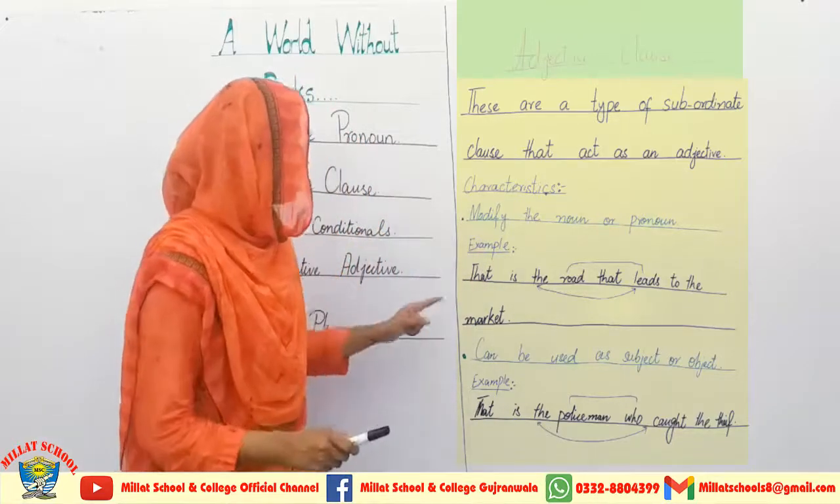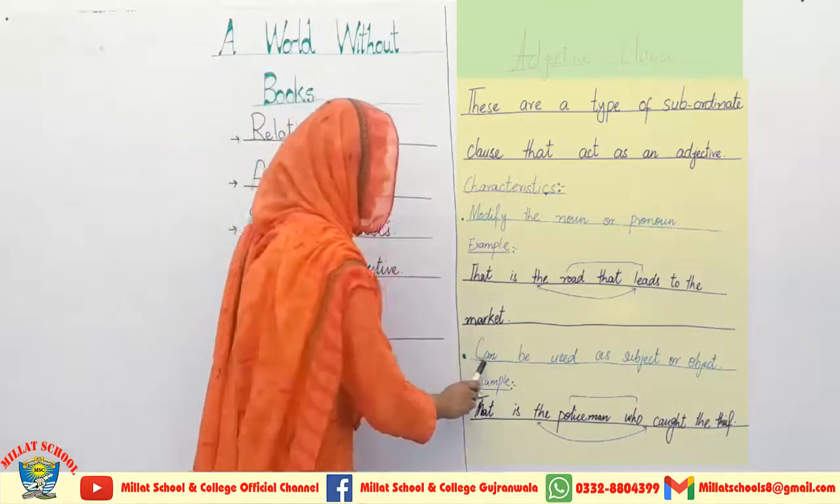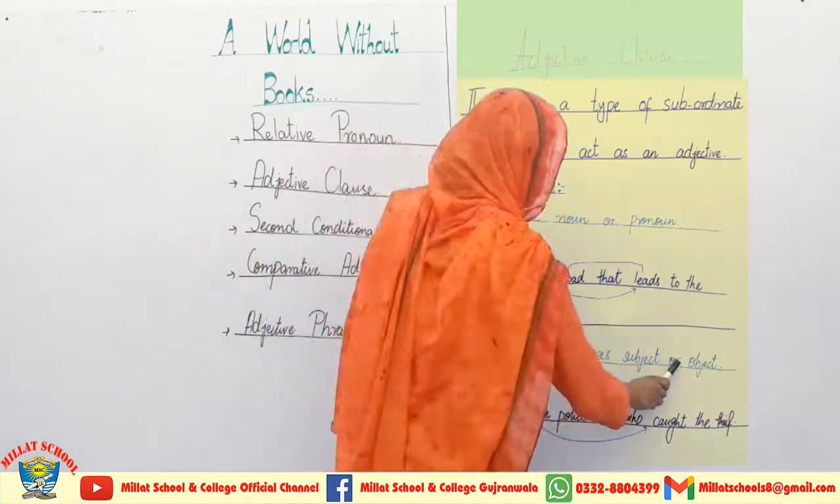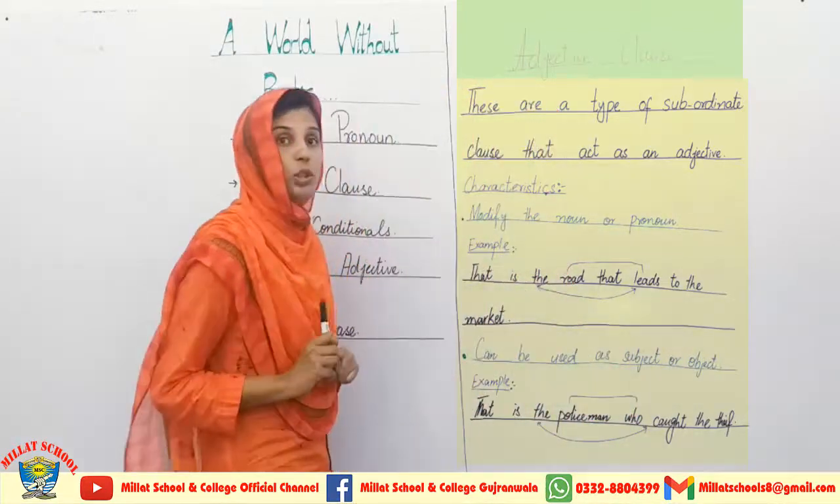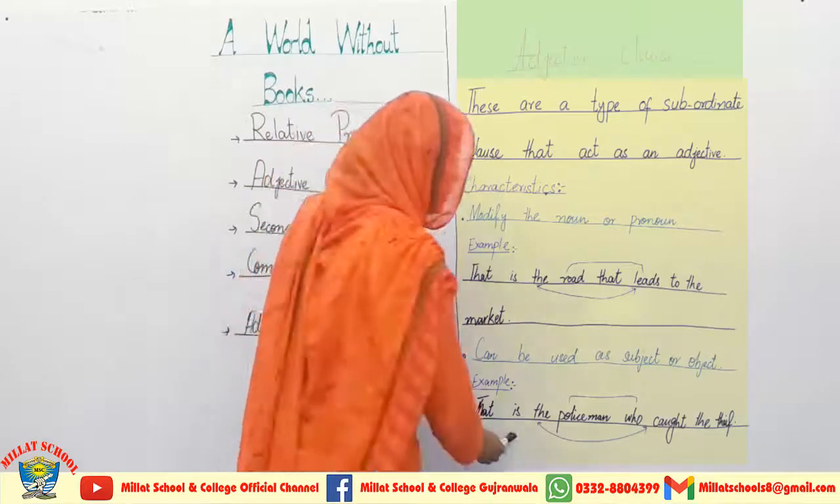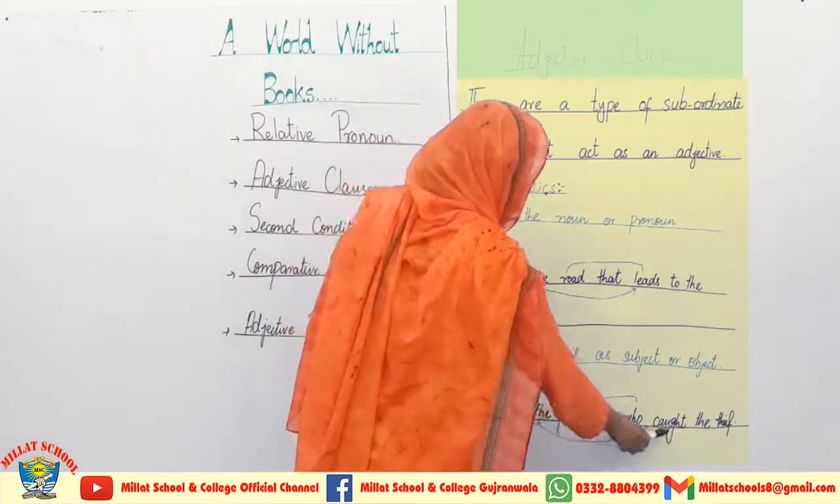Now I am coming towards the second characteristic. It can be used as subject or object. How can it be used as subject or object? That is the policeman who caught the thief.